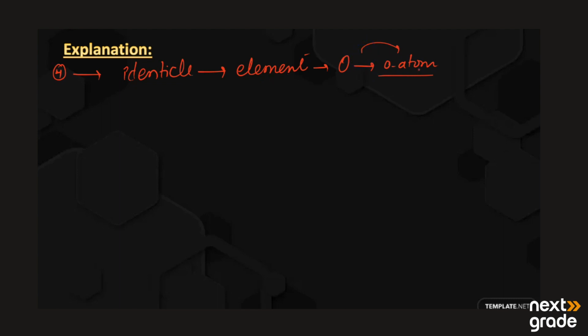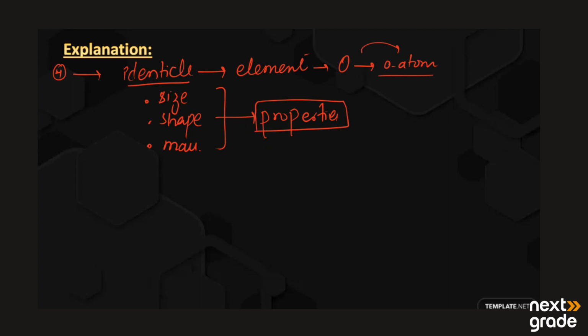They are identical in three ways: their size is the same, their shape is the same, and their mass is the same, along with their properties. There must be no change. That's why they are identical.